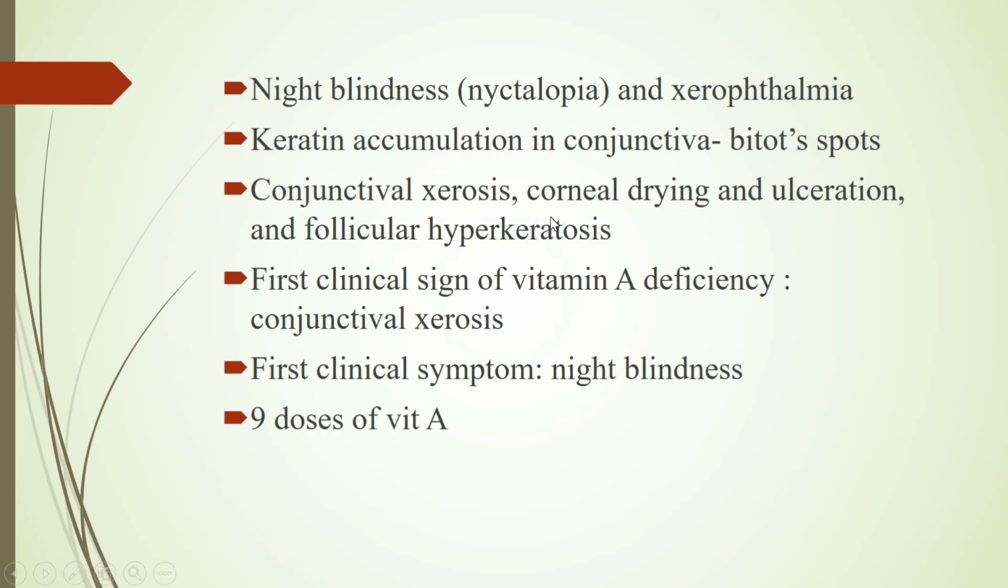Nine doses of vitamin A. Under the vitamin A prophylaxis program, in order to control blindness, 9 doses of vitamin A are given to under 5 children at every 6 months. The first dose is given at 9 months and the dose is 1 lakh international units. The next time, that is after 6 months, the dose is 2 lakh international units and it is given every 6 months.